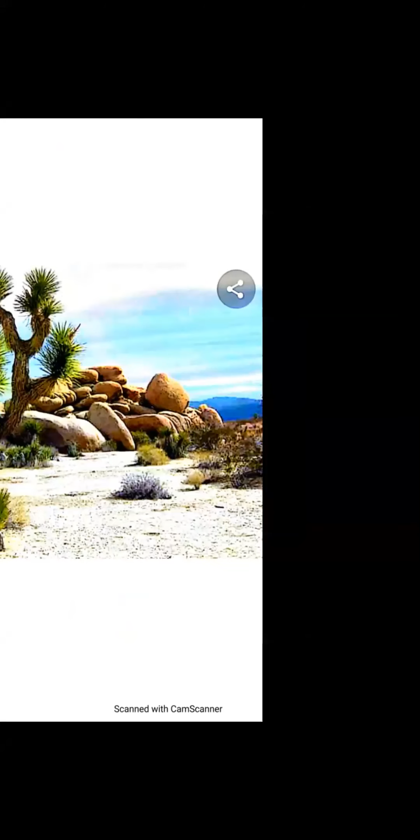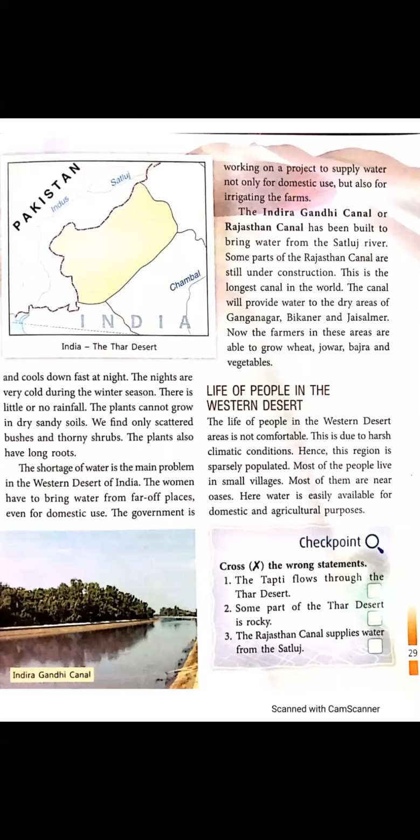The shortage of water is the main problem in the western desert of India. I have told you earlier also, the people living in that area face a problem: shortage of water. Water is not easily available in that portion. The women have to bring water from far off places.